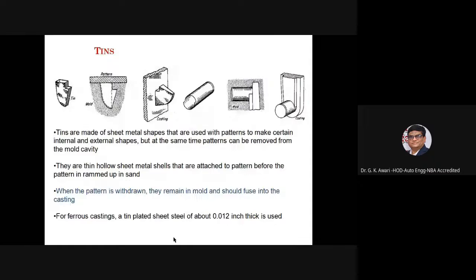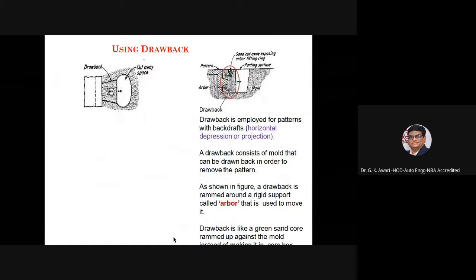Then using a drawback. A drawback is employed for patterns with backdrafts, which is nothing but a horizontal depression or projection. A drawback consists of a mold section that can be drawn back in order to remove the pattern. As shown in the figure, a drawback is rammed around a rigid support called an arbor, which is used to move it. A drawback is like a green sand core rammed up against the mold.